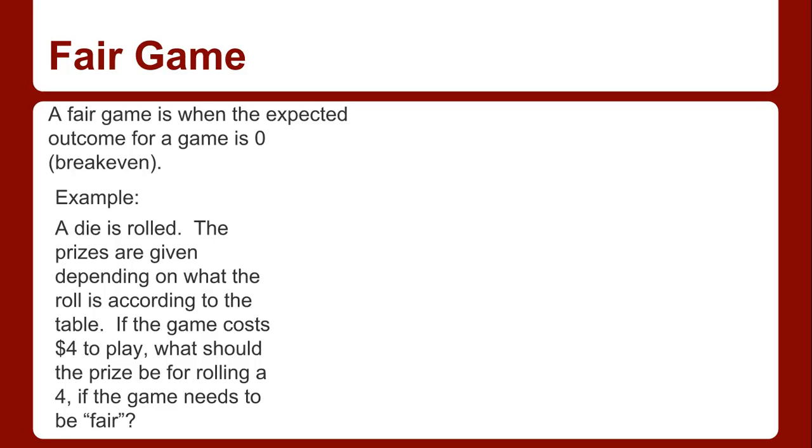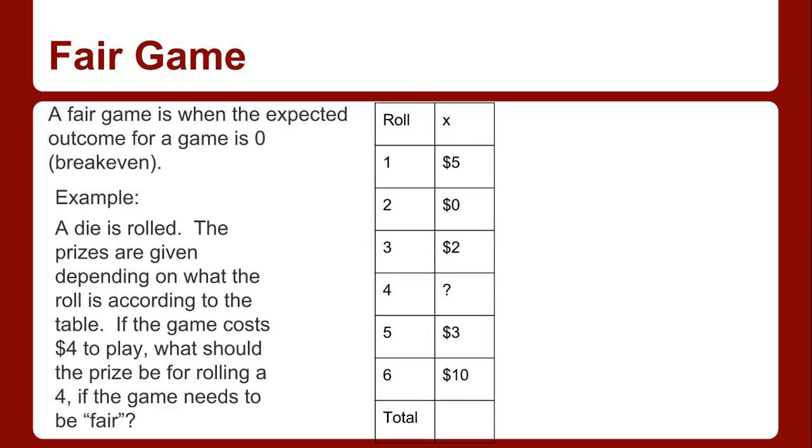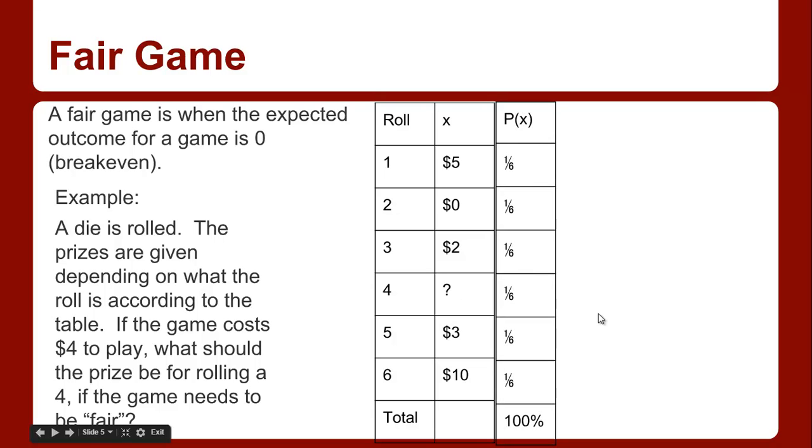So we got a game here. A die is rolled. The prizes are given depending on what the roll is according to the table. If the game costs $4 to play, what should the prize be for rolling a 4 if the game needs to be fair? So these are the prizes. The game costs $4, and we just want to find out how we can figure out what this question mark should be. Probability of each one is 1/6. Notice that the X is not the roll. It's not 1, 2, 3, 4, 5, 6. It's actually the money that you would win.